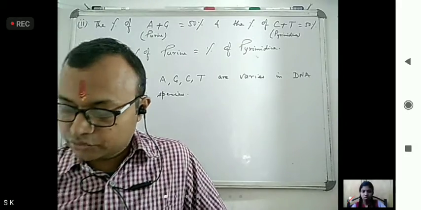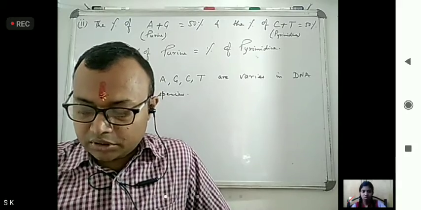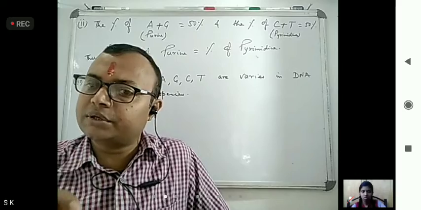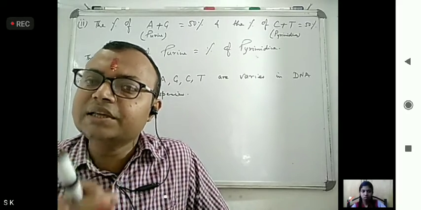Another one: the amount of adenine equal to thymine and the amount of guanine equal to cytosine is always constant in each species.